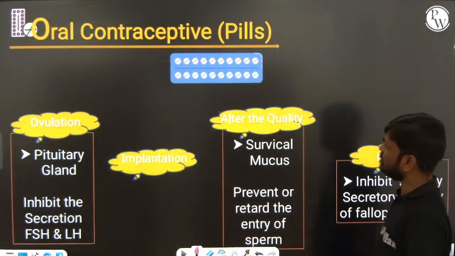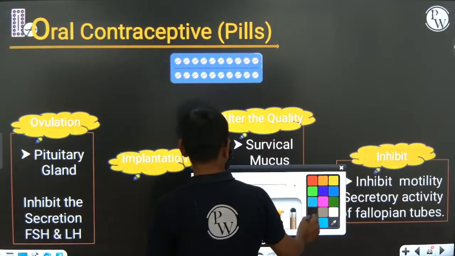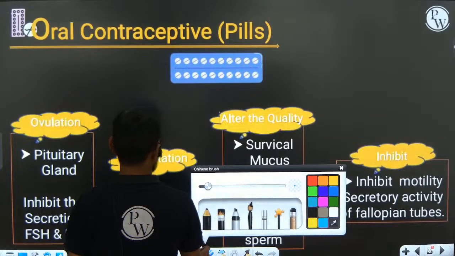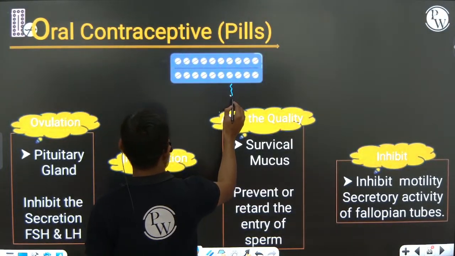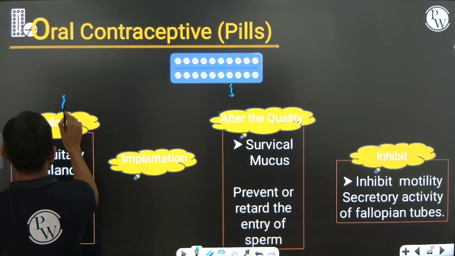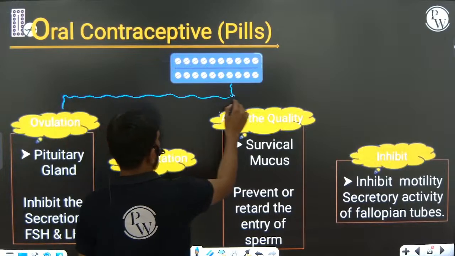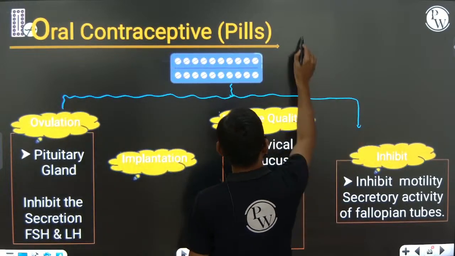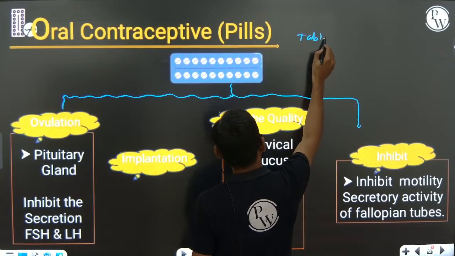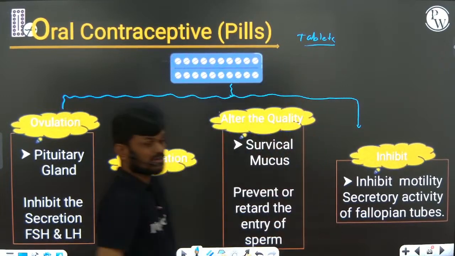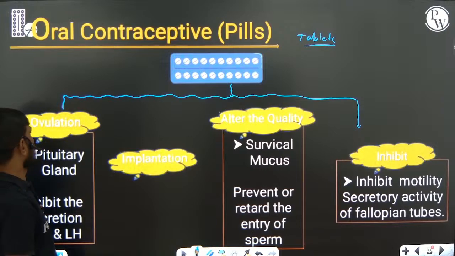Next one, oral contraceptive pills. Oral contraceptive pills are tablets, right?